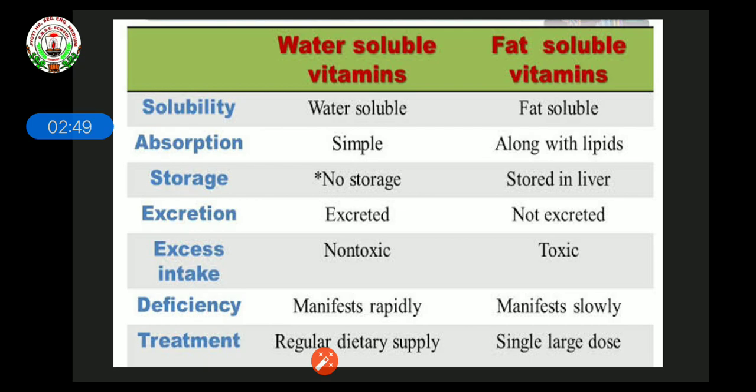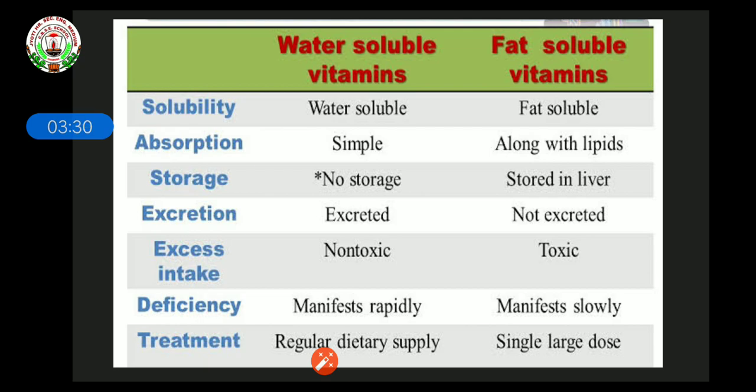Absorption: water soluble vitamins are simply absorbed by the body, and they do not require any other agent to absorb. But fat soluble vitamins require lipids, meaning fats, for absorption in the body. Lipids are actually a kind of fat. They mix with these vitamins and then they are stored in the body. Whereas water soluble vitamins do not require anything for absorption and storage.